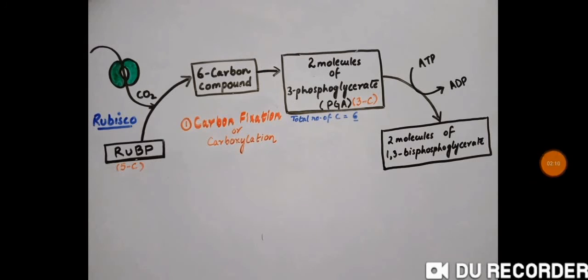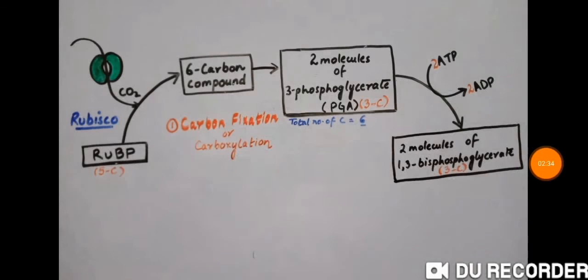Now, the PGA or the 3-phosphoglycerate itself had 1 phosphate group. But when it got another phosphate from the ATP, it became 1,3-bisphosphoglycerate. That means at this stage it has 2 phosphate groups, and the ATP after losing 1 phosphate becomes ADP. For each molecule of PGA, 1 ATP is utilized. And since there are 2 molecules of 3-phosphoglycerate or PGA, 2 ATPs will be utilized in this step.